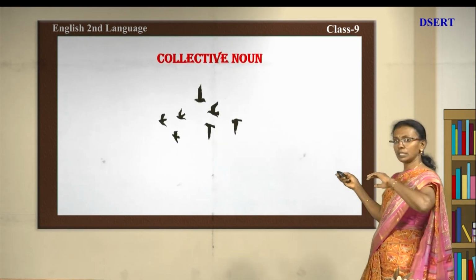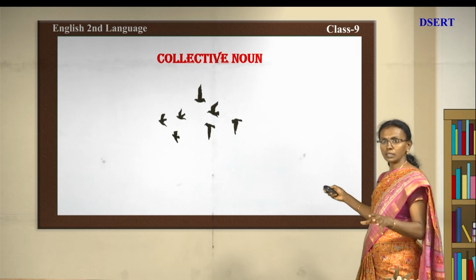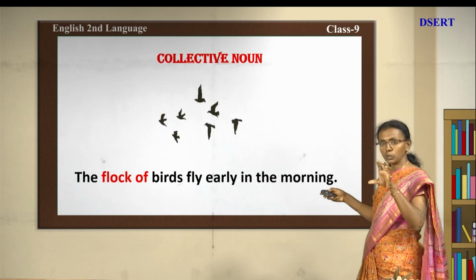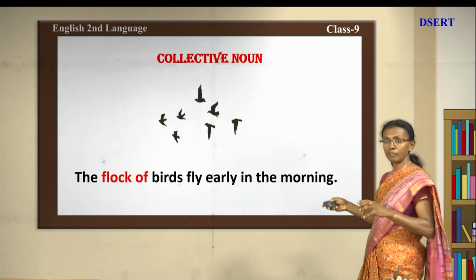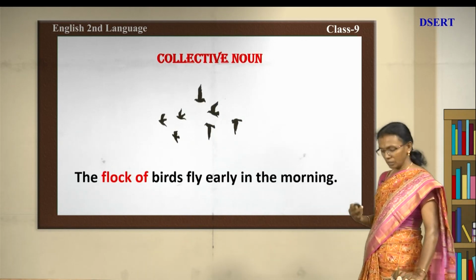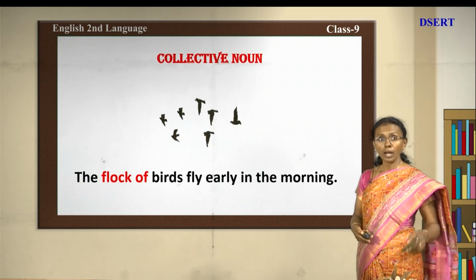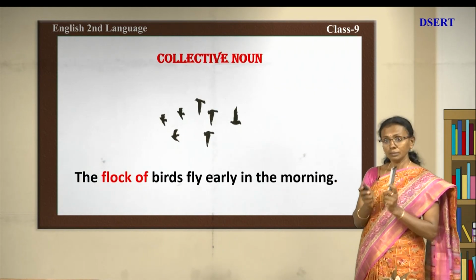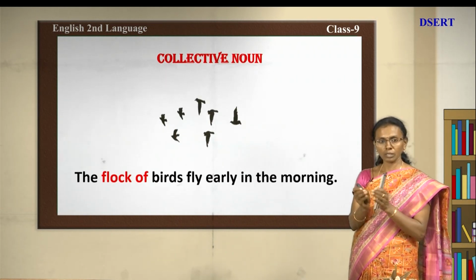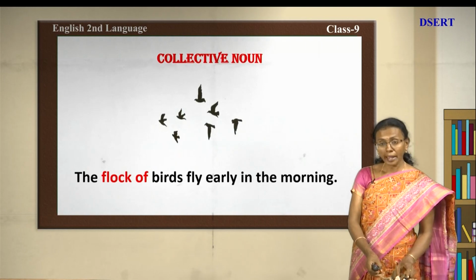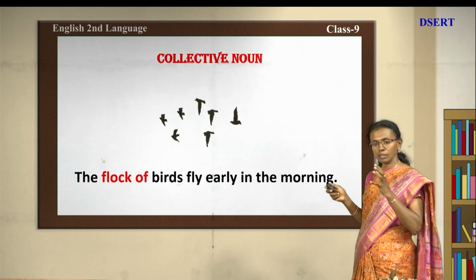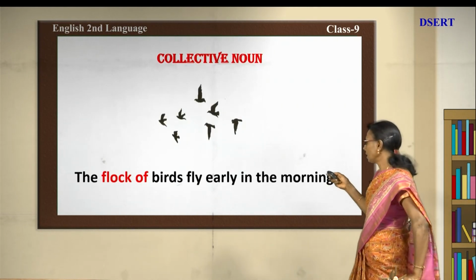See here what you can see? A group of birds. What are they doing? A flock of birds. We call them a group. A flock of birds fly early in the morning. So, they are flying. Now, what I mean to ask you is, when you have a number of nouns in a group, we call them collective. They will be in a group, crowd or bundle. So, we have specific names for many of these kinds of groups in noun form. Okay, this is another collective noun.